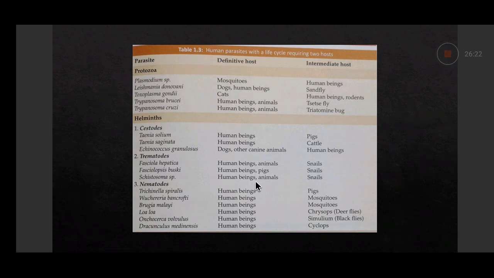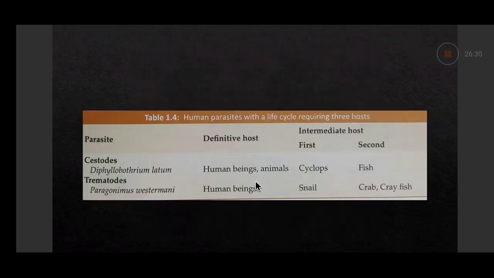And this knowledge will be very, very useful when you will be taught these, because most of these will be repeated there also. Then comes the human parasites with a life cycle requiring three hosts. So we have talked about one host, two hosts, and now three hosts. In cestodes, Diphyllobothrium latum is one parasite, in which the human being is a definitive host, and there are two intermediate hosts.